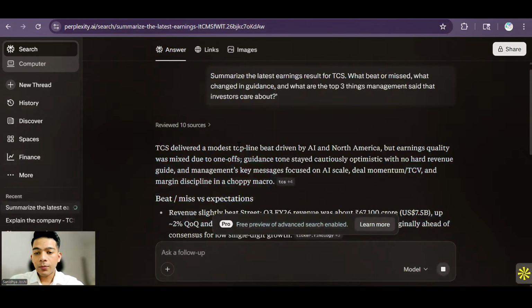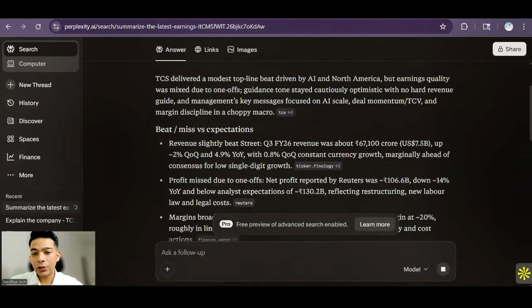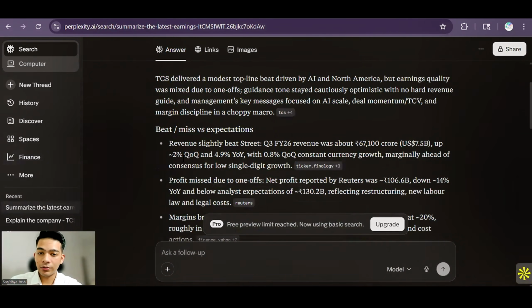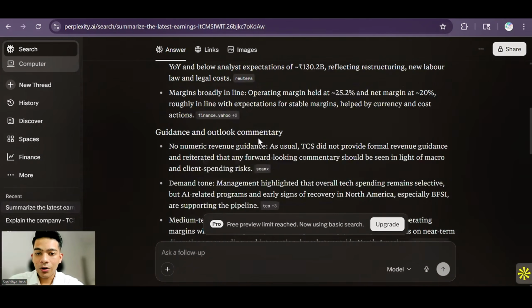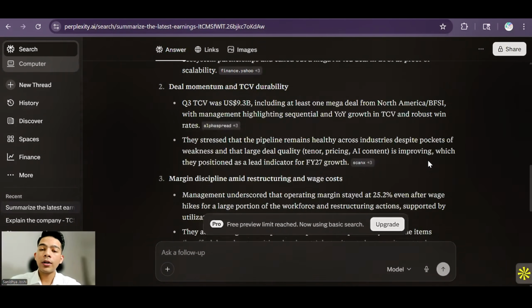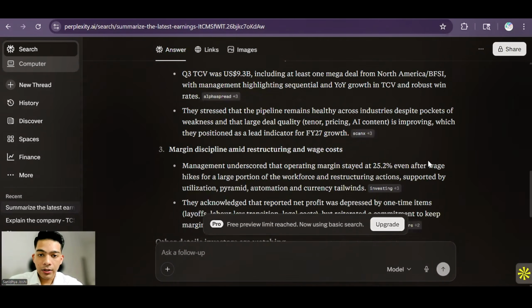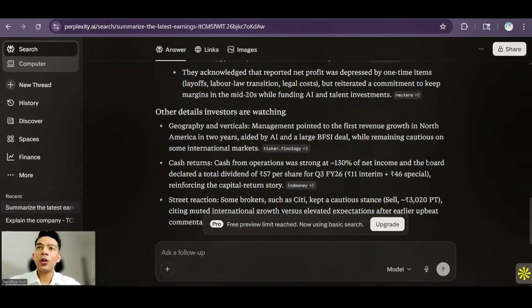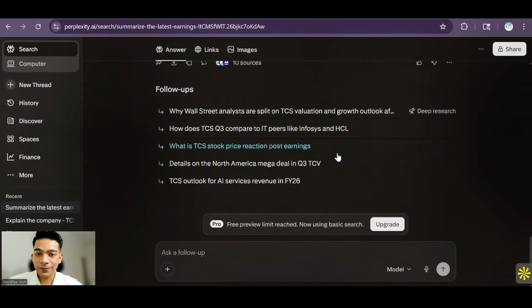Now you see TCS delivered a modest top line beat driven by AI in North America, and all the things that beat or missed versus expectation. It was up by 2%, and there is guidance and outlook commentary, and the top 3 things management said that investors care about. So it gives you a good idea about what the earnings really showed, and you don't need to spend time going out and looking at the quarterly reports or the annual reports. You just need to come here and ask exactly what questions you have.